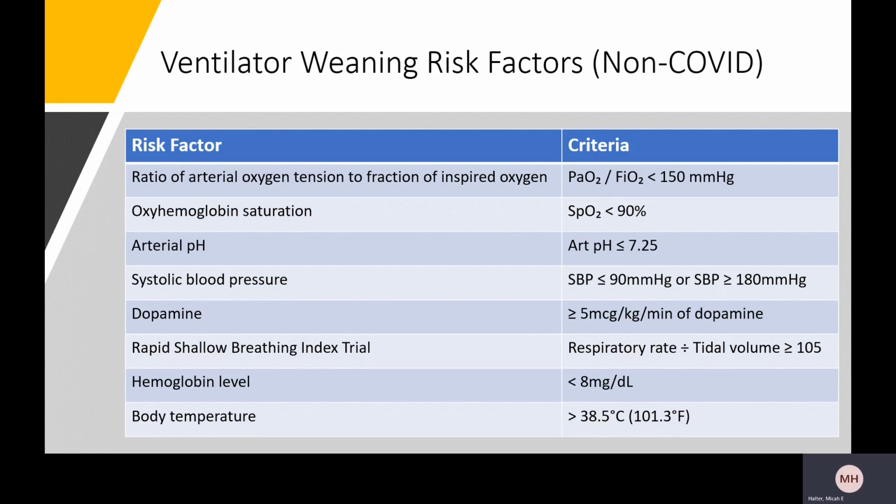So this is a table of our risk factors and their criteria for the generic cases of non-COVID patients. In the table, if any of the criteria is met, then that is an indication that the patient is at risk and is not to be weaned off ventilation because it may not be successful and be more detrimental to their health.